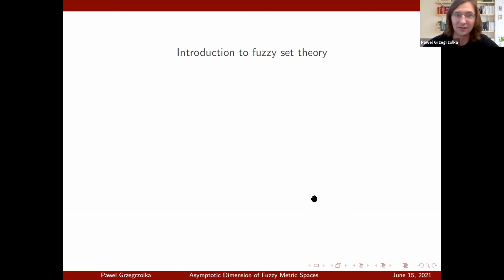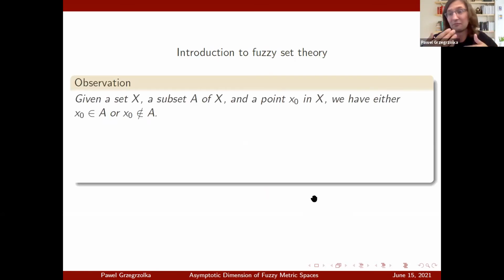So this is all we need to know for now from topology, and we already know what asymptotic dimension is. So now, an introduction to fuzzy set theory. This is a very interesting subject. There are multiple journals just devoted to fuzzy set theory. Its origin is very interesting. Zadeh made the observation that given a set X, a subset A of X, and some point, there are usually only two options. That point either belongs to the set A or it doesn't belong to the set A.